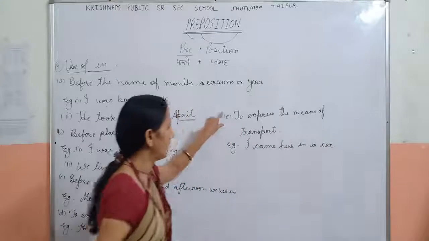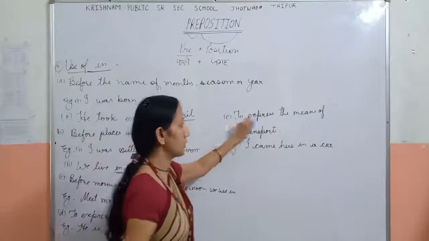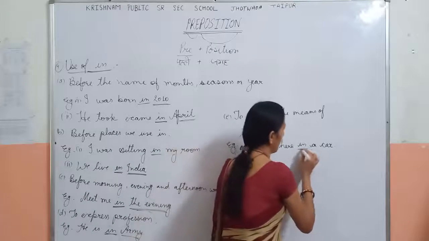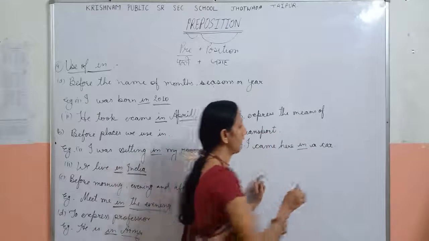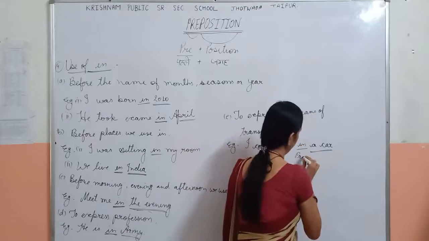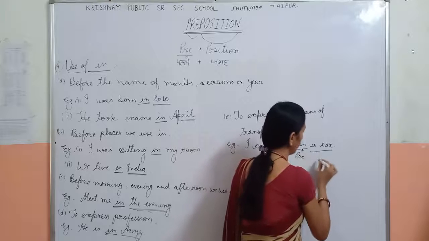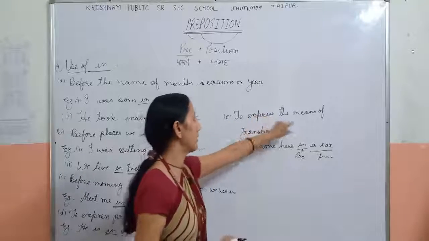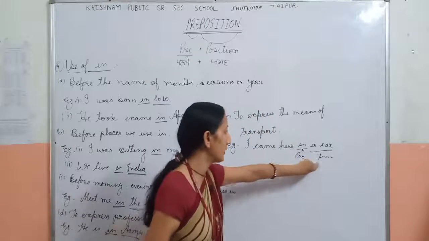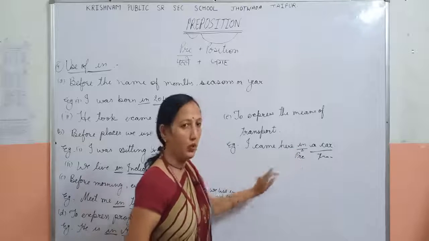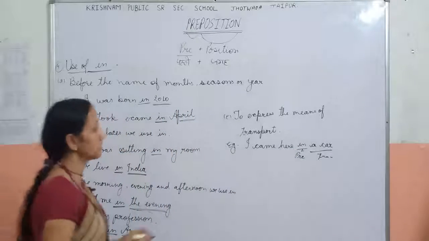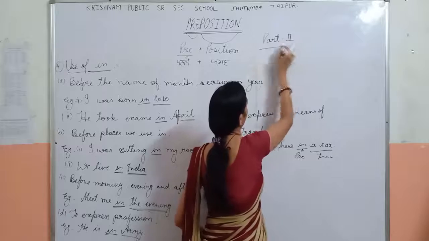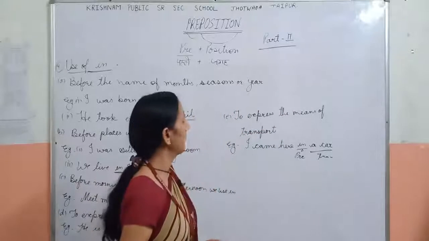When we use in to express the means of transport, in this sentence in is a preposition and a car is a means of transport. Before a means of transport we use in. Now this topic is complete. This is part two of prepositions.